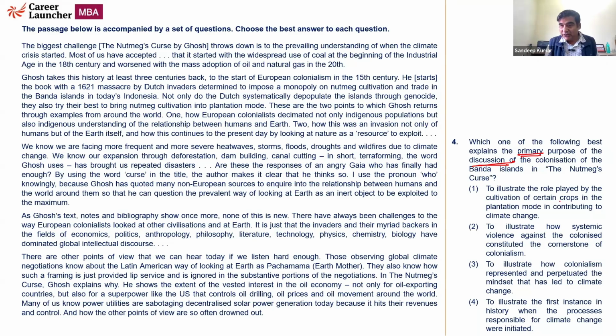To illustrate the role played by cultivation of certain crops in the plantation mode and contributing to climate change: this does not speak in terms of colonialism. So this cannot be an answer. To illustrate how systematic violence around the colonized contributed to the cornerstone: this is not speaking in terms of climate change. This cannot also be there. Third one, to illustrate how colonialism represented and perpetuated the mindset that has led to climate change. Yes, because it is talking in terms of the 2 keywords that are there in the passage, colonialism and climate change. The fourth option, to illustrate the first instance. Is it the first instance? Not necessarily. This option can also be eliminated.